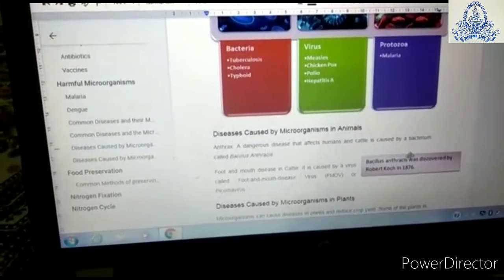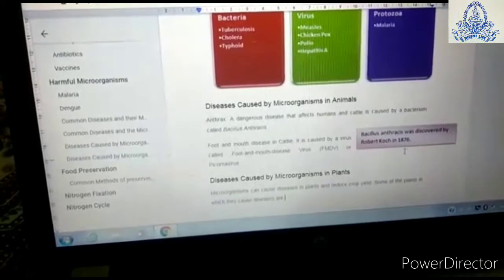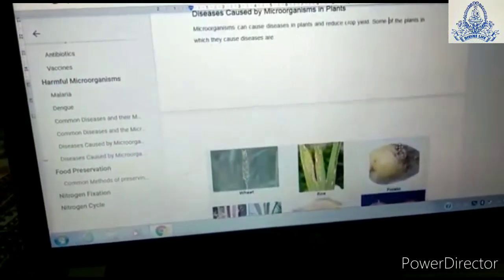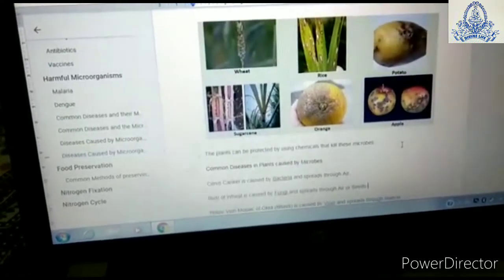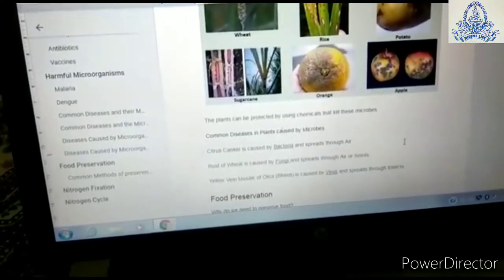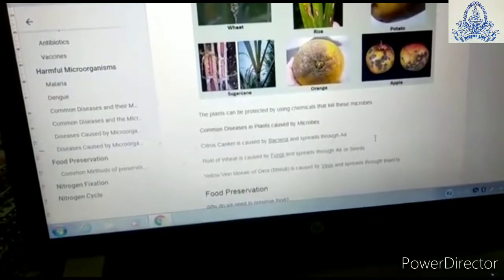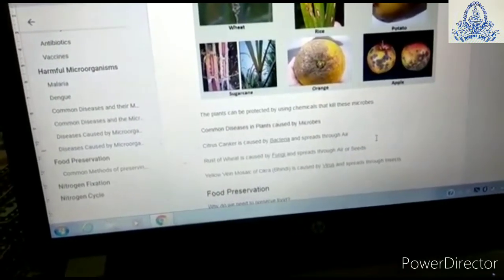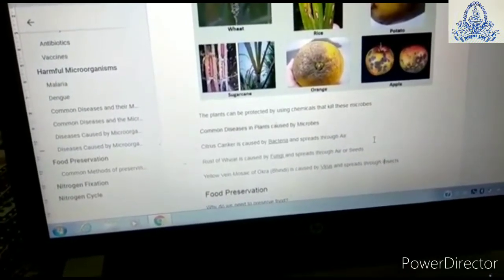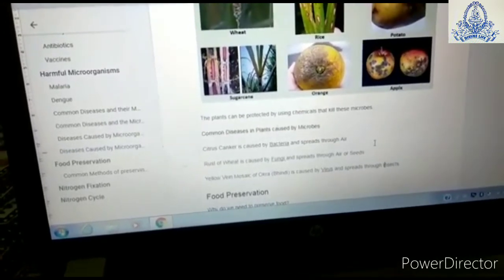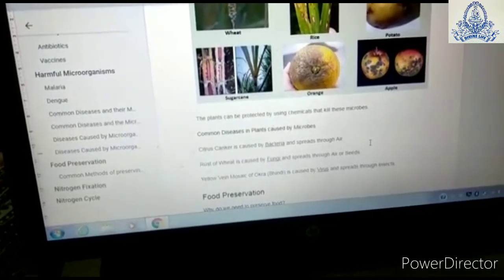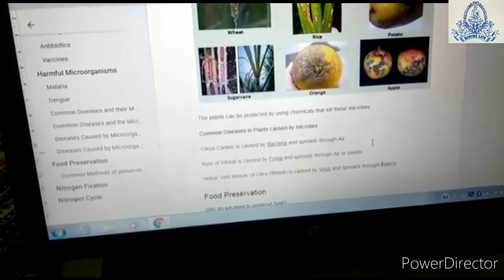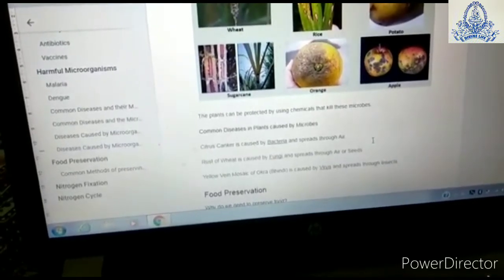Now, the diseases caused in plants due to microorganisms. In these plants, diseases are caused and the names of the diseases are mentioned here. For example, citrus canker is caused by bacteria and spread through air. Rust in wheat is caused by fungi and spreads through air or seeds. Yellow vein mosaic of okra is caused by a virus and spread through insects.